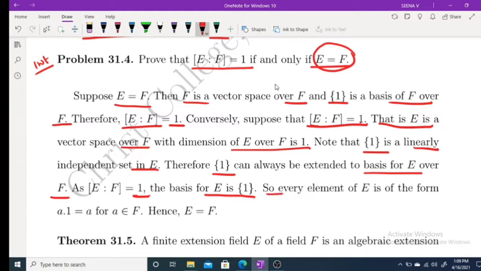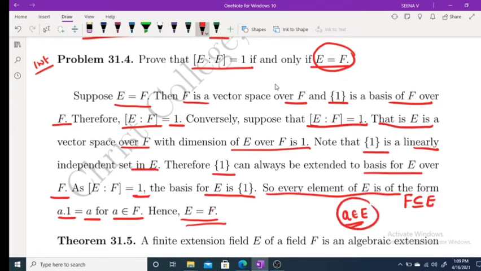Therefore, every element of E is of the form a times 1, which is equal to a, for a belongs to F. That means E is equal to F. We have F is contained in E. And if you take any a belongs to E, E is a vector space over F, which means scalars from F, and since this is a basis, a belongs to F, you can write it as a times 1.